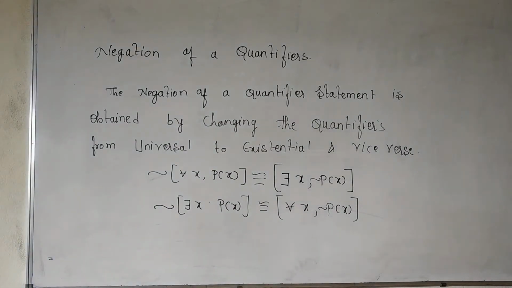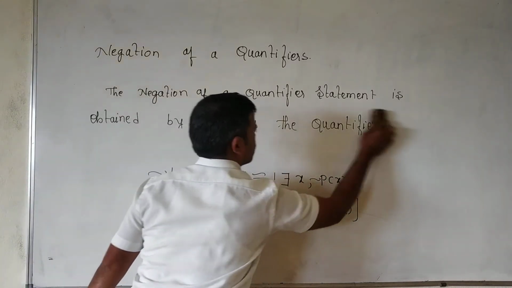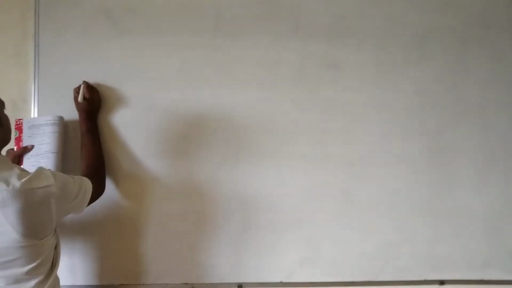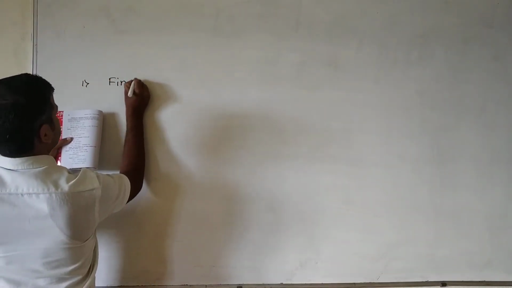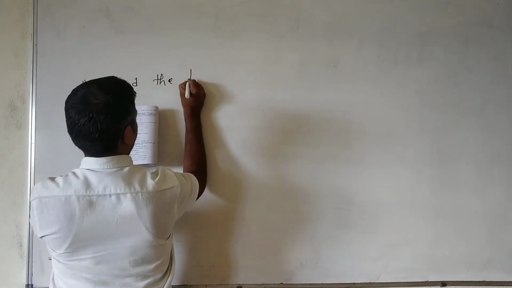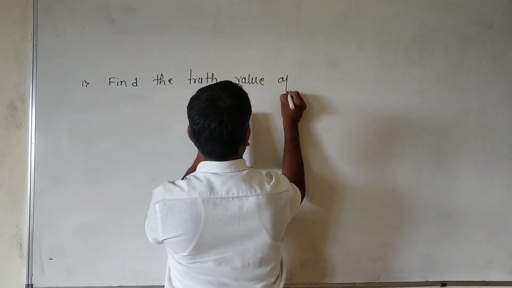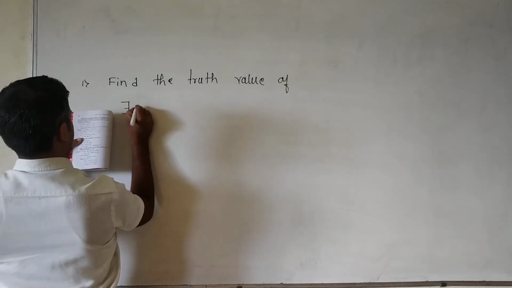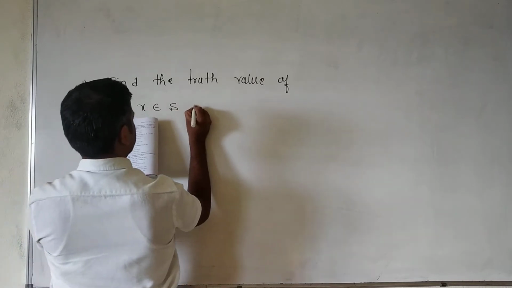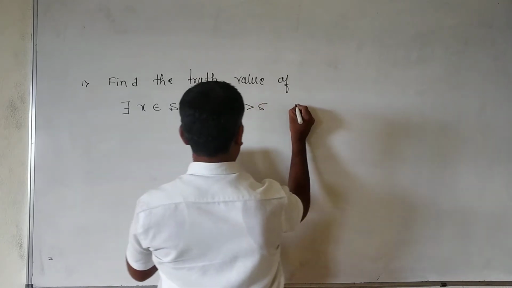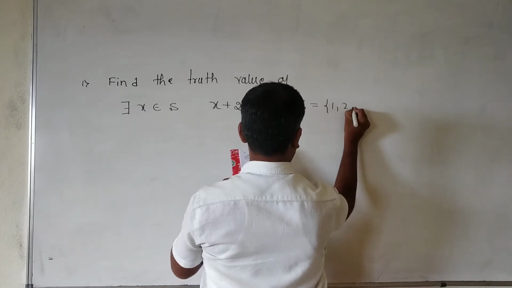First example: find the truth value of there exists x belongs to S such that x plus 2 is greater than 5, where S is equal to 1, 2, 3, 4.